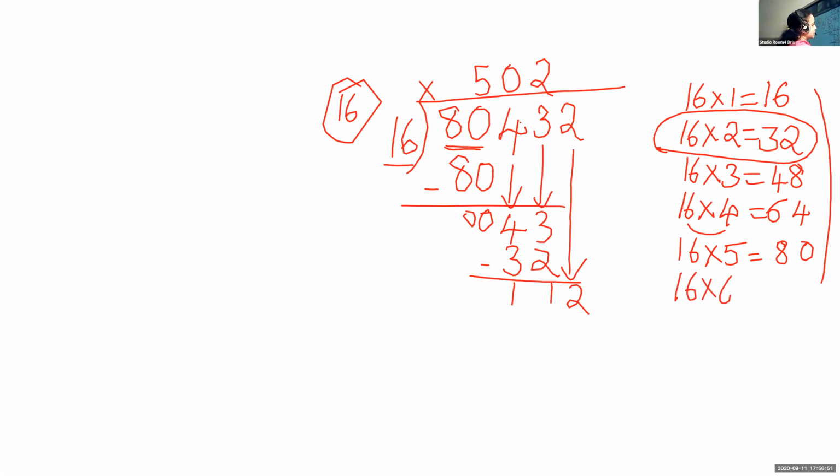16 times 6. Can you say 96? 6 into 6, 36. 3 carry over. 6 into 1, that is 96. Now 16 into the next one, 7, is 112. So how many times can you divide? Ma'am, 7. Okay. 16 into 7, that is 112.